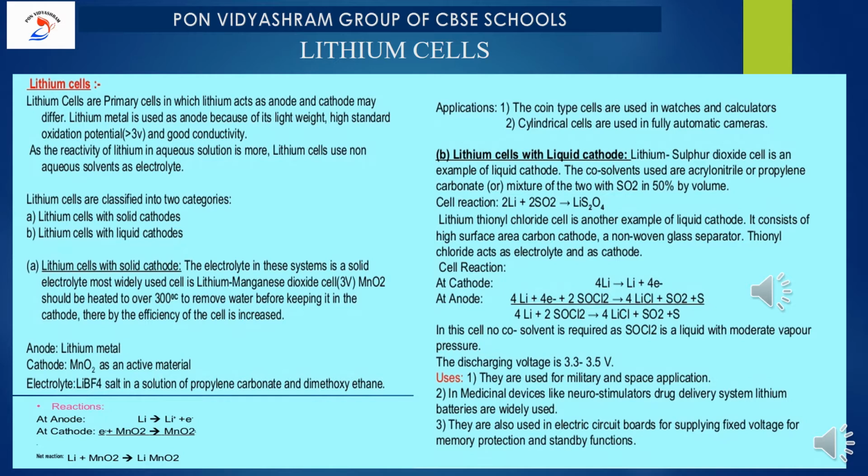Lithium sulfur dioxide cell is an example of liquid cathode. Note it down: lithium sulfur dioxide. There we have used lithium MnO2. Here, sulfur dioxide. The co-solvent used is acrylonitrile or propylene carbonate, either one, or a mixture of the two with SO2 in 50% by volume.